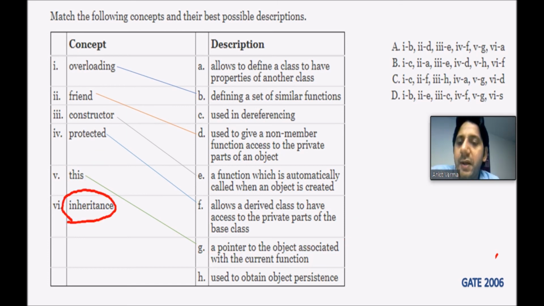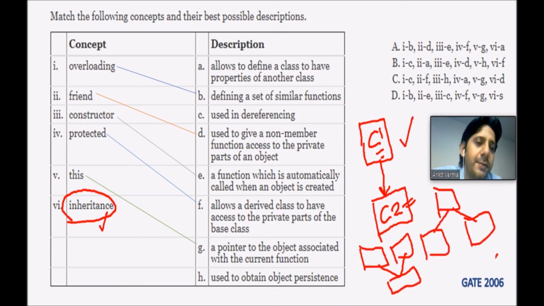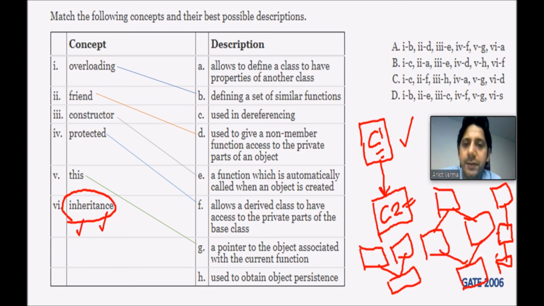Next part is inheritance. If I talk about inheritance, what is it? If there is a class, then over that, another class uses the same class. Just like there is a class 1, and those members we are using inside class 2, that is called inheritance. And there are different types of inheritance: single inheritance, multiple inheritance, multi-level inheritance, hierarchical inheritance. So the correct answer for inheritance is option number A. Allows to define a class to have properties of another class.